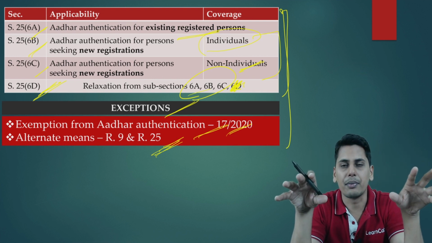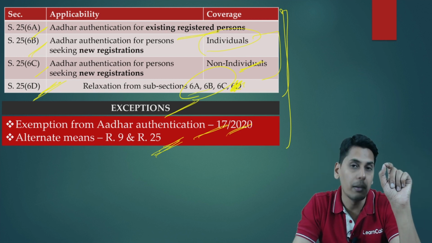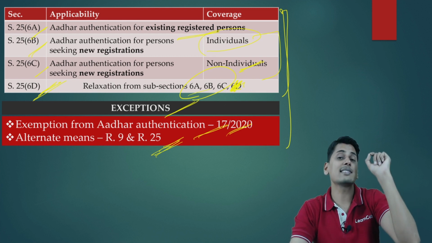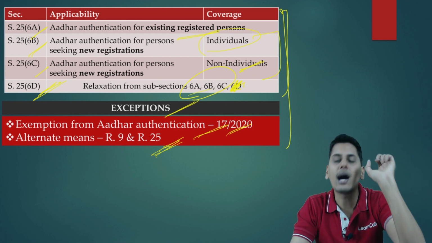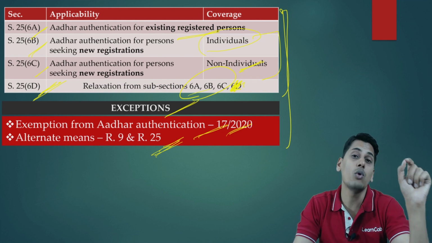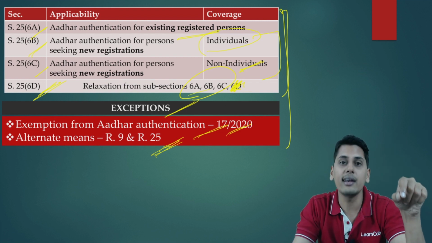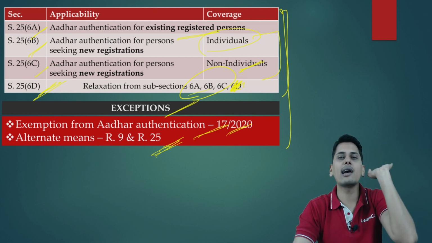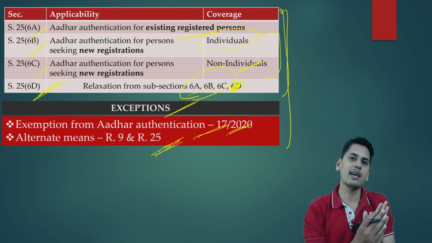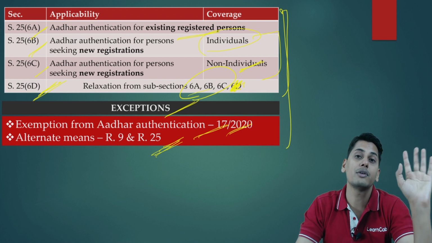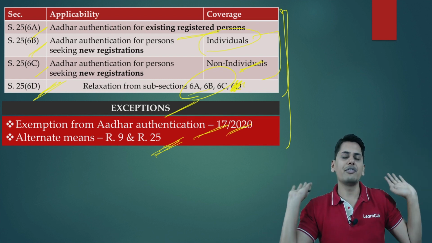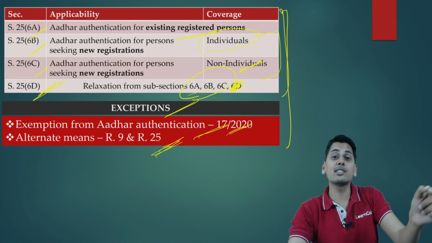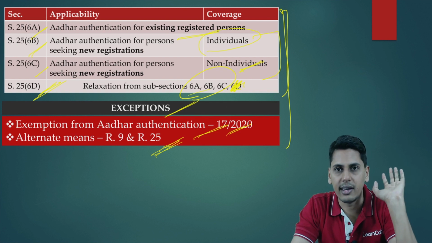So friends, to sum up, there can be cases where a person who wants to obtain GST registration, case number 1, opts for Aadhaar authentication. I repeat, a person who wants to obtain a GST registration and who is required to get his Aadhaar authenticated. Option number 1, he is opting for Aadhaar authentication. That means he says, yes, I have an Aadhaar number, I want to authenticate this for the purpose of obtaining registration. I do not want any physical inspection in my premises. So therefore, a person who wants to obtain a GST registration and is opting for Aadhaar authentication.